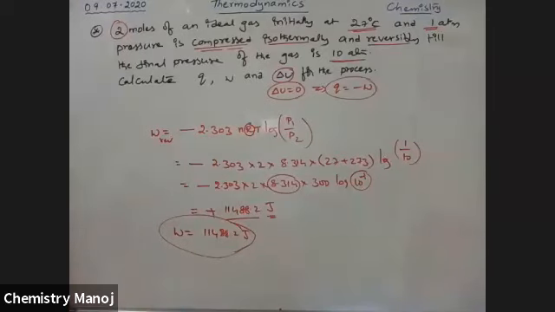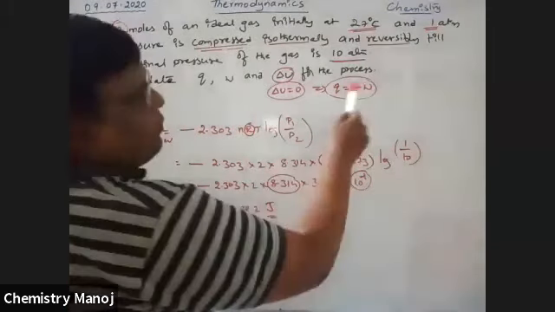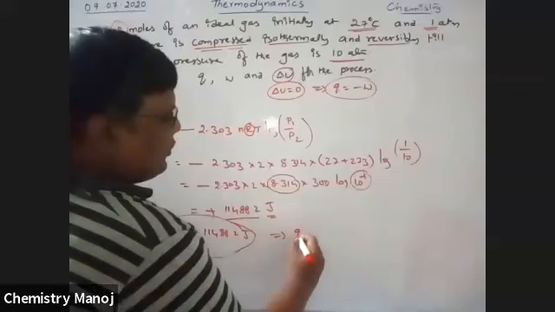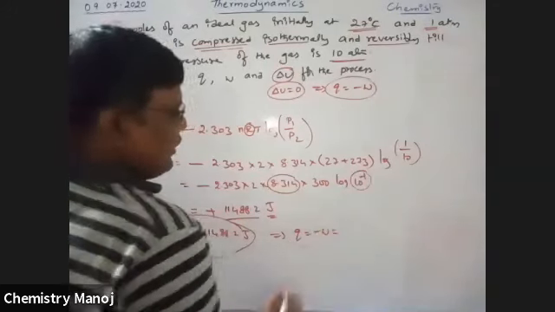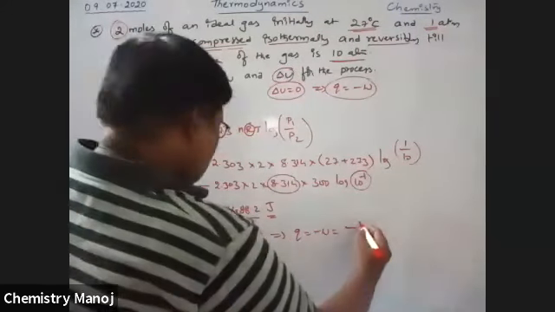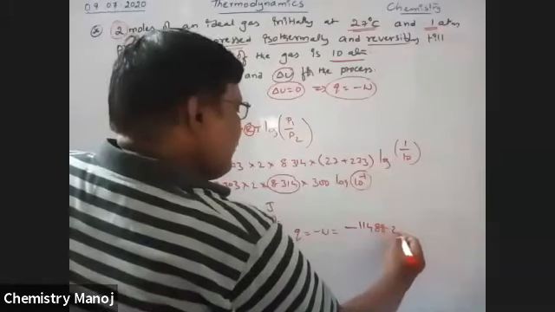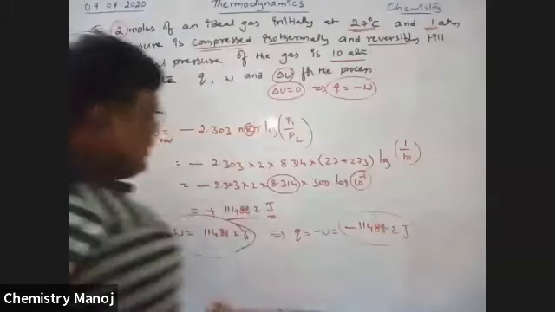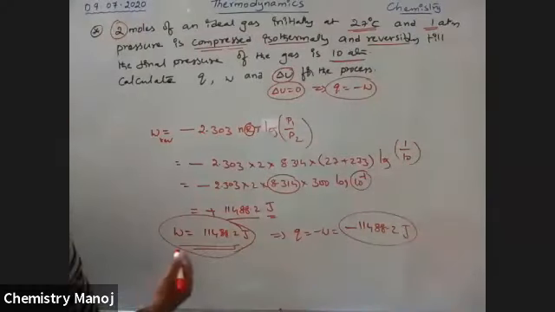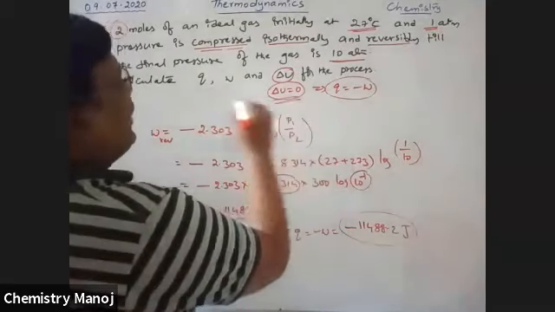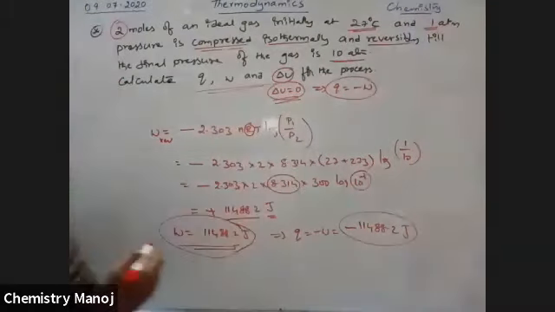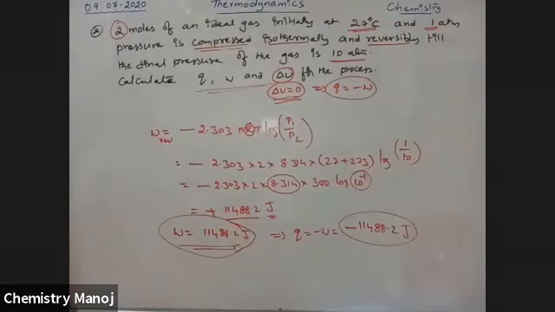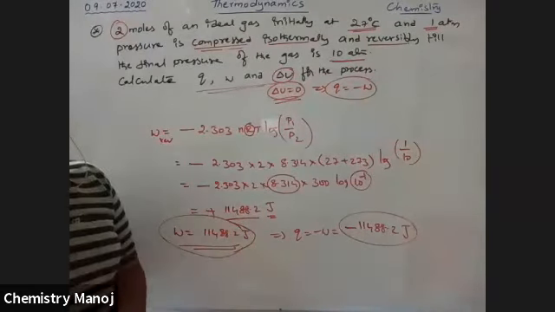This is W. But Q is equal to minus W, therefore Q value is minus 11488.2 joules. This is the Q value, this is the W value, and delta U is 0. These are the 3 values for the question. This is very, very important.